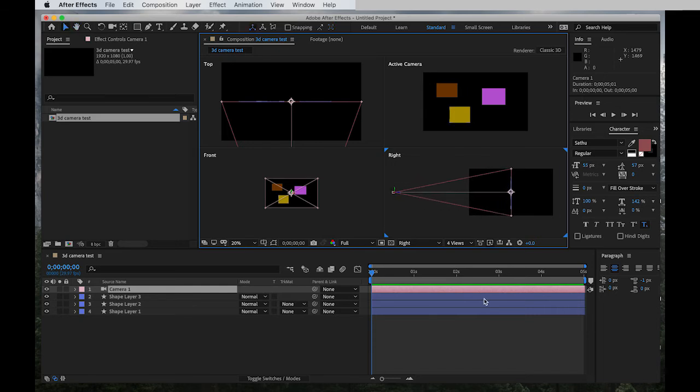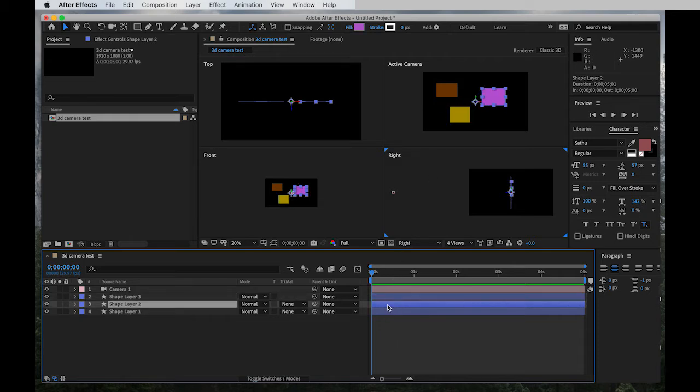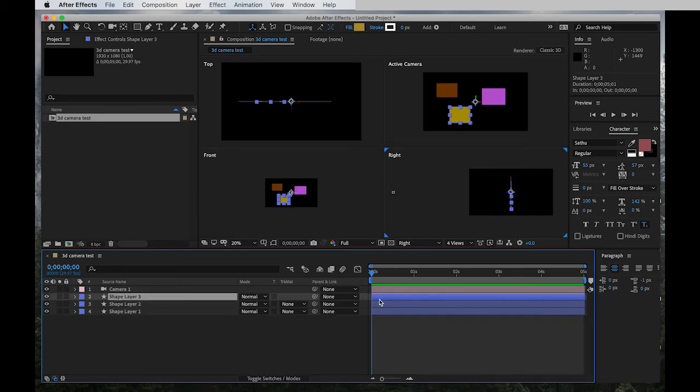Okay, so shape layer 3, if you click, it shows what that is. This yellow box, and then the pink box is shape layer 2, and then the brown box is shape layer 1. And so what I'm going to do with shape layer 3, since this is on top of all of these layers, and ideally this should be the closest to the camera, is bring my mouse cursor over there with shape layer 3, which is the yellow box, selected.